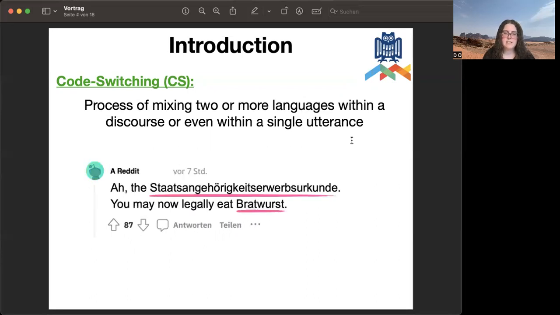But these words are not always normal random words, but they can also be culturally specific items that are not present in the other language. Like, for example, the "Staatsangehörigkeitserwerbsurkunde, you may now legally eat Bratwurst," where the word Bratwurst is German, but there is no actual English word for Bratwurst, and the word Bratwurst is shared across both languages. And for the Staatsangehörigkeitserwerbsurkunde, the whole concept of this certificate of becoming German might not exist in other languages.